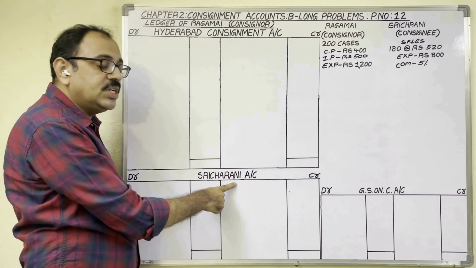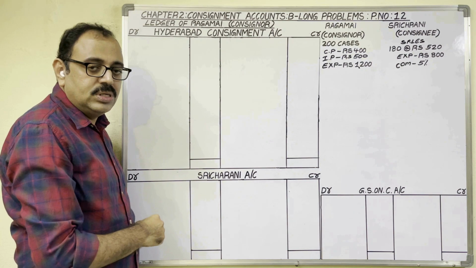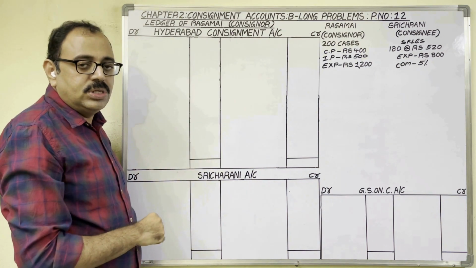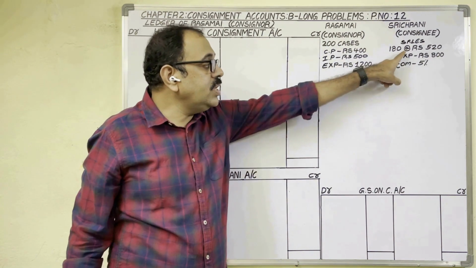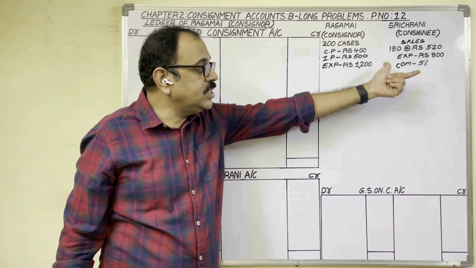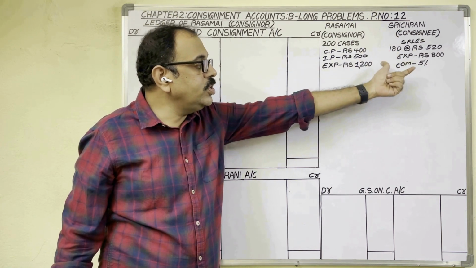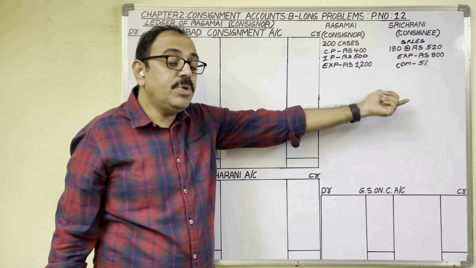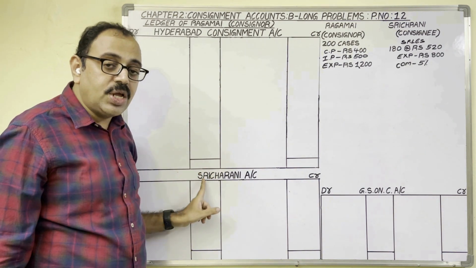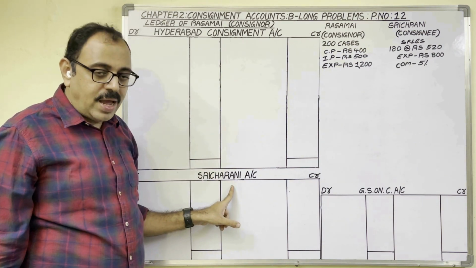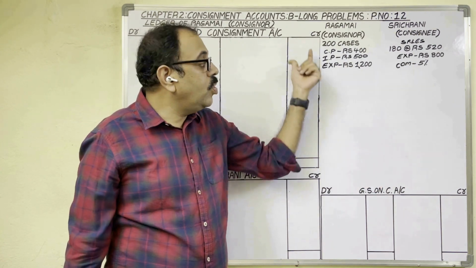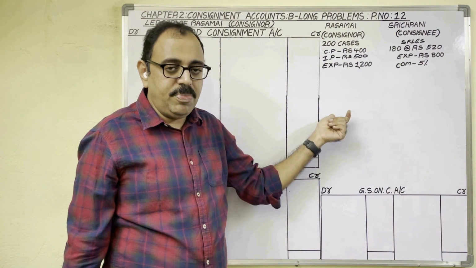Next, come to Sri Charani's account, the consignee's account. The consignor prepares the consignee's account to know about the due amount. The consignee sold our goods for some amount. From that sales amount, she deducts her expenses and her commission, and the remaining amount she has to pay to us. So how much money should she pay to us? To know about that, in the consignor's books, the consignor prepares the consignee's account, and the consignor prepares the goods sent on consignment account to know the details of goods sent on a consignment basis.